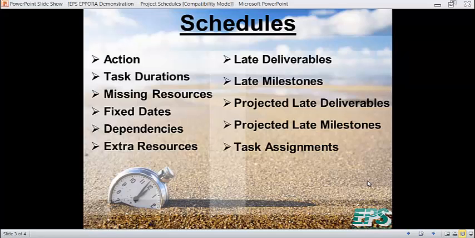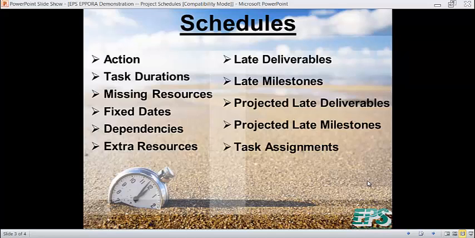Task durations. Astute project managers agree that you do not want terminal tasks, or tasks with no children tasks, to be too long because it becomes very difficult to estimate. The industry rule of thumb is 40 hours. That is, the duration of any task should not exceed 40 hours. EPPORA checks each terminal task to make sure that it does not exceed 40. An organization can change 40 to whatever number they desire.